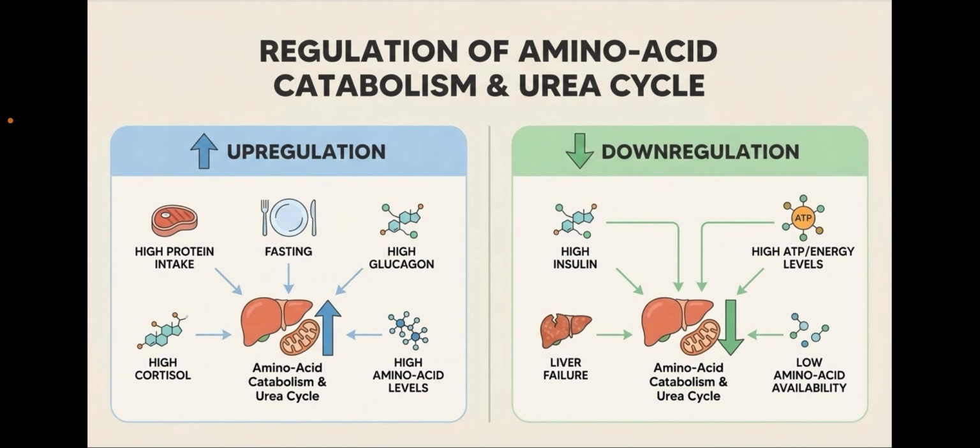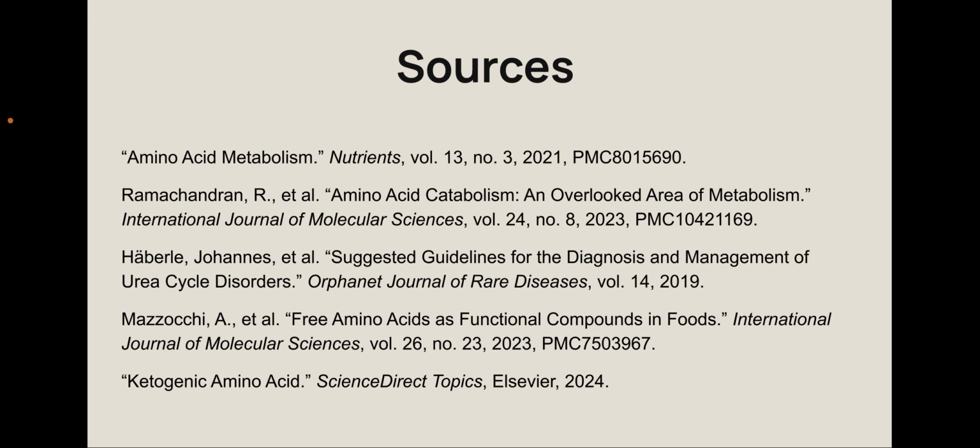Some down regulations of amino acid catabolism. If you have high insulin, that means we're going to have a lot of high blood sugar. We don't really need those amino acids to get broken down for us. High ATP energy levels, that's also going to cause it, right? We don't need sugars again. It goes back to our body's needs. Liver failure, that's just kind of an understanding of where amino acid catabolism happens. Deamination happens in the liver, right? And then low amino acid availability is like we're saying, we've been using it for a lot of different things. So cellular damage can actually cause low amino acid availability. So that's kind of the basis of amino acid